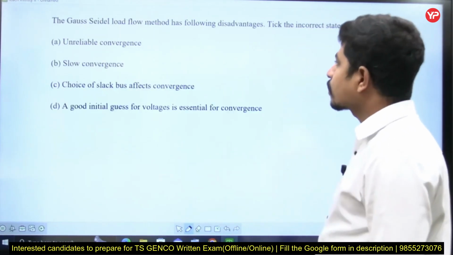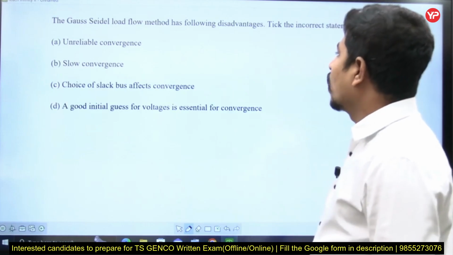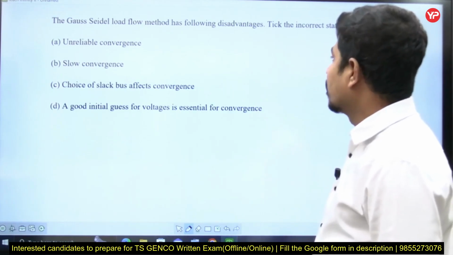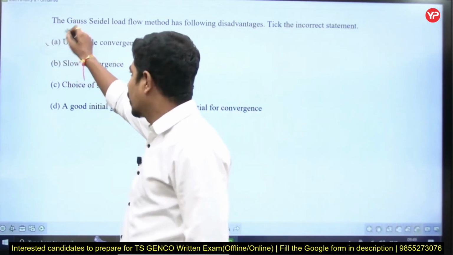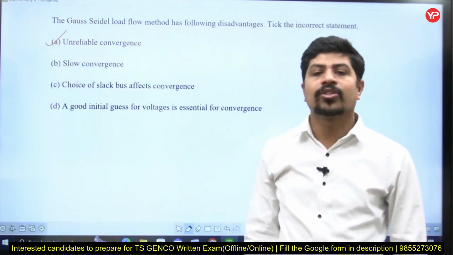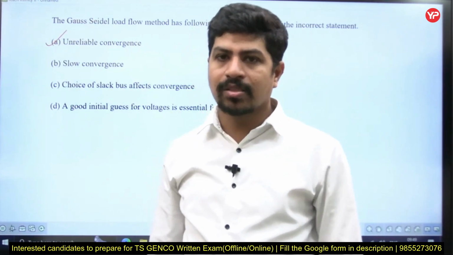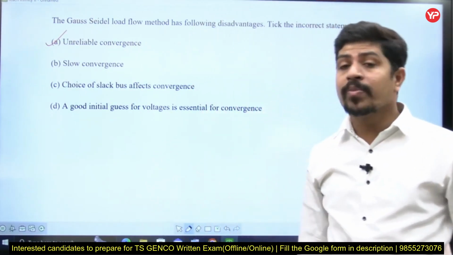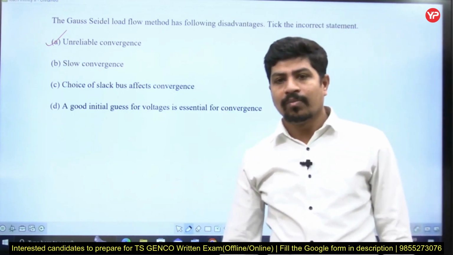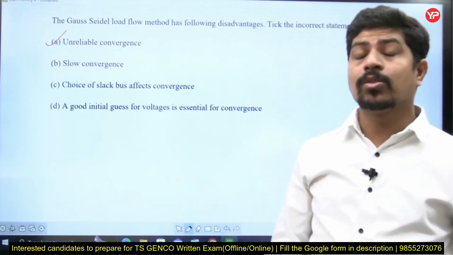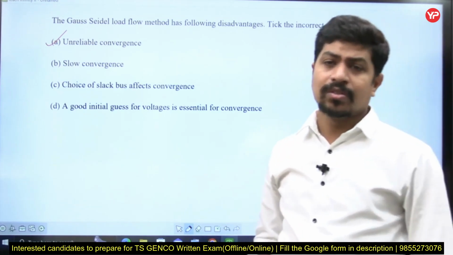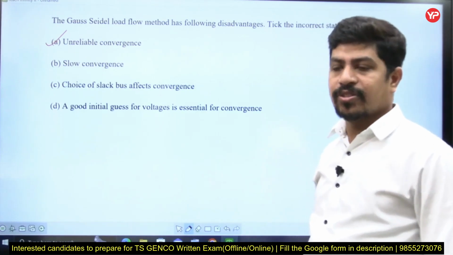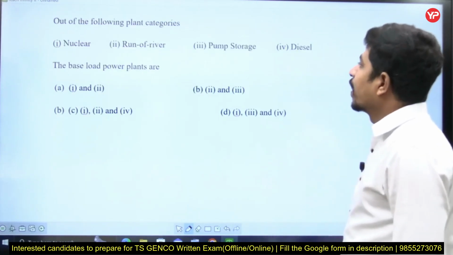Next question. The Gauss-Seidel load flow method has the following disadvantages. Tick the incorrect statement. Yeah, it is unreliable convergence. That is a major disadvantage. Gauss-Seidel method does not give a guarantee of convergence, whereas the Newton-Raphson method is going to give the guarantee for convergence. In fact, in Newton-Raphson method, we are going to use the Jacobian matrix, right? Let's go to the next one.